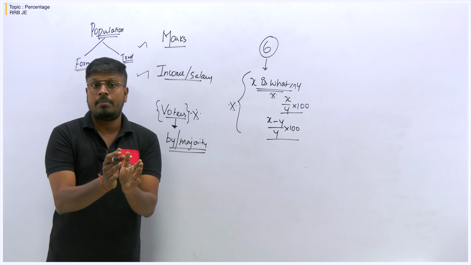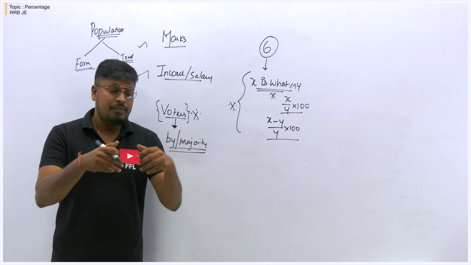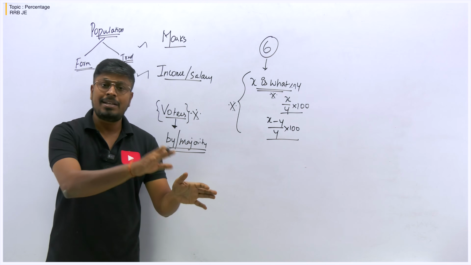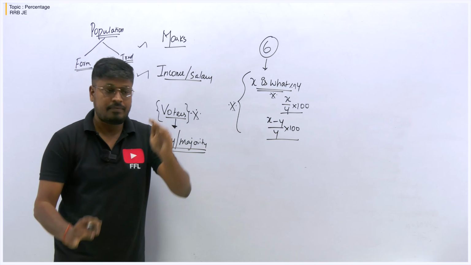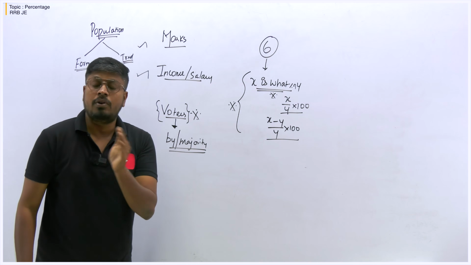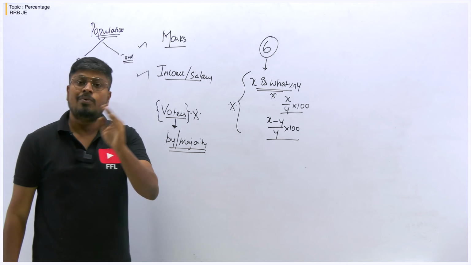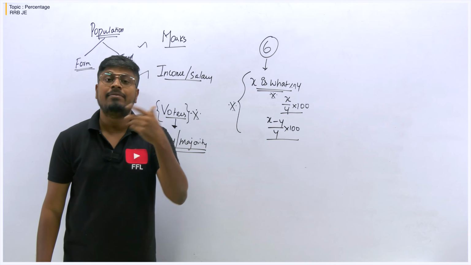We can use that formula to find the answer. In case you don't want to learn the formula, then you can go with the traditional method. For each year you can easily find it. If it is 2 lakh, next year 4% increase. So we have to find what is 4% of 2 lakh and add it to the population.